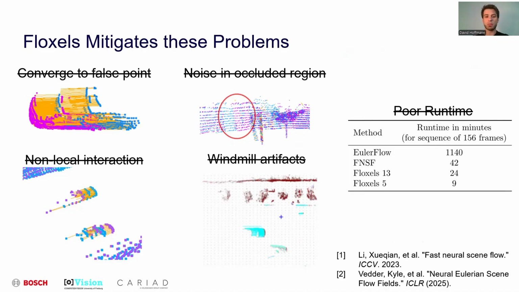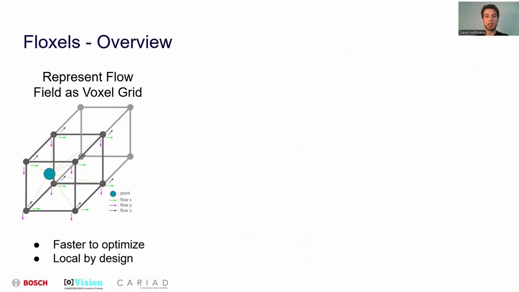So, what makes all of this possible? Instead of using an MLP to learn the flow field and represent space, as done in fast neural scene flow, Floxels employs a voxel grid. This voxel grid spans the entire 3D space of the scene, and each vertex contains 3 learnable parameters corresponding to the flow in the x, y, and z directions. To estimate the flow at any given point, we use trilinear interpolation. As a result, only nearby vertices influence the flow prediction for a given point, effectively eliminating non-local interactions. Moreover, using a voxel grid simplifies and speeds up the optimization process.